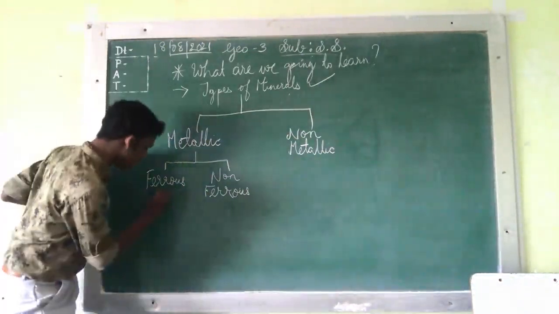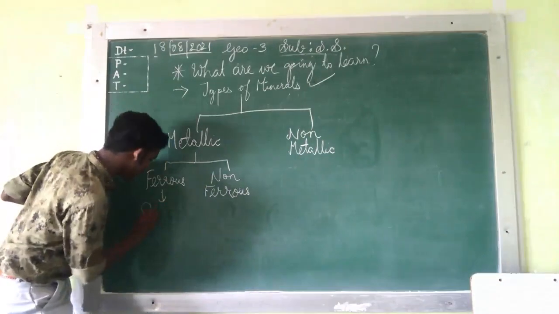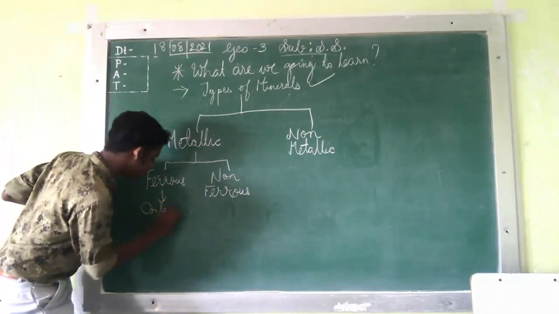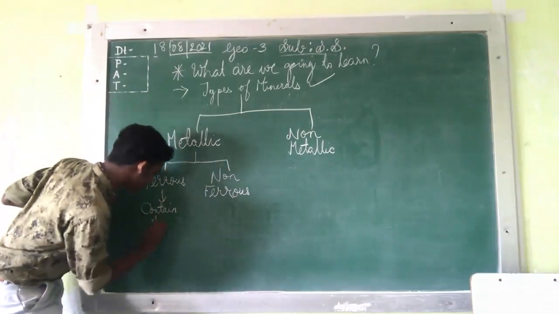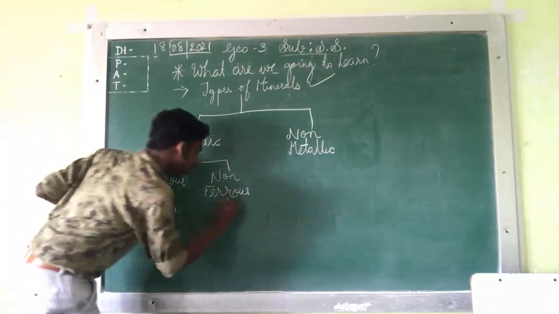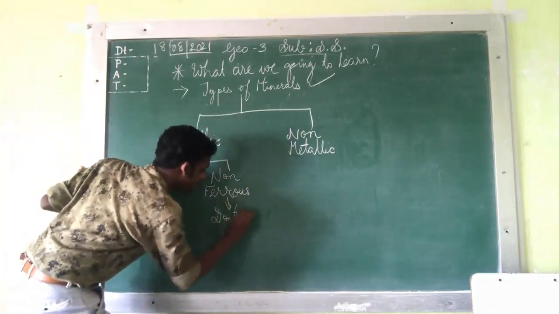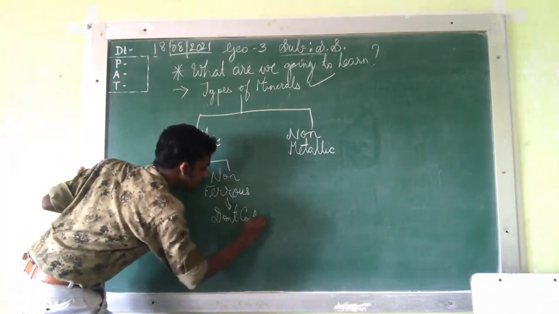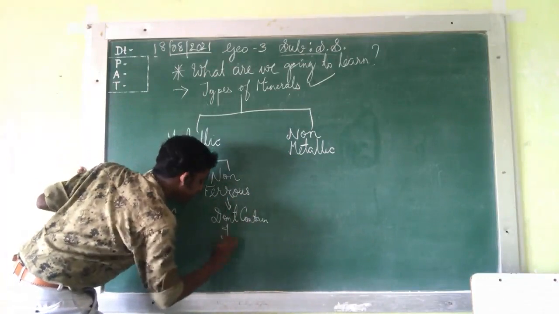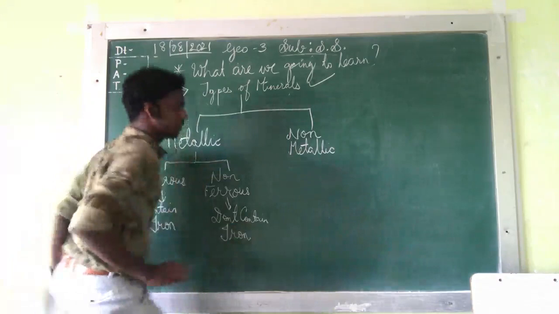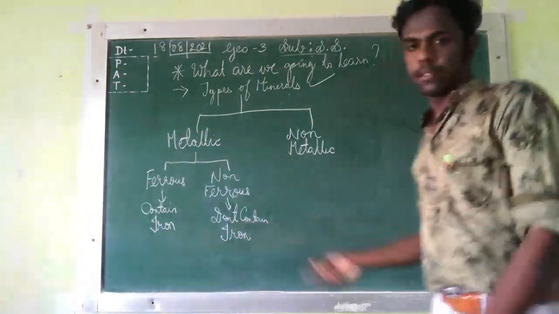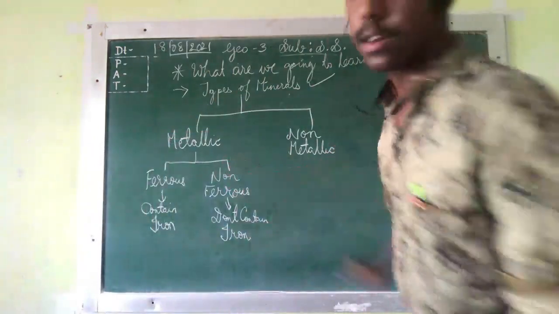Ferrous contain iron, and non-ferrous don't contain iron. Clear? Understood?